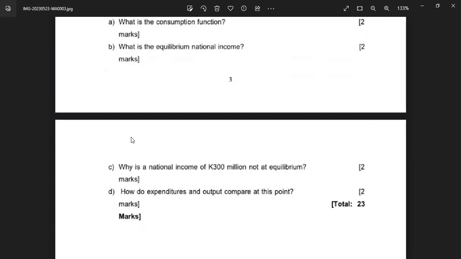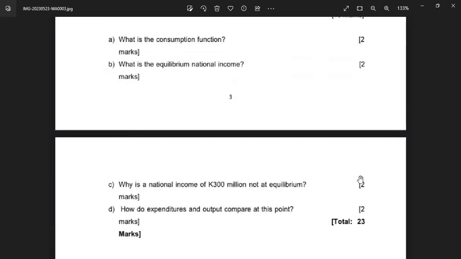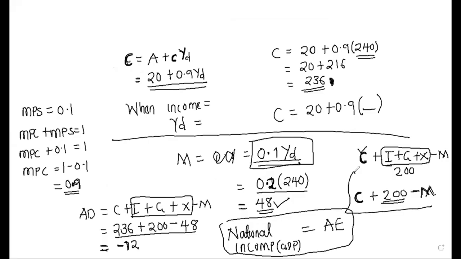Mr. Duncan, can I take you back behind? Sure. Replacing, is it the 236 plus 200 minus 48? I think I'm a bit behind. What's the answer here? Which one? For this? AD, which is 6 AD. For this one, where we have the imports, this part? AD, where it is 236 plus 200 minus 48.